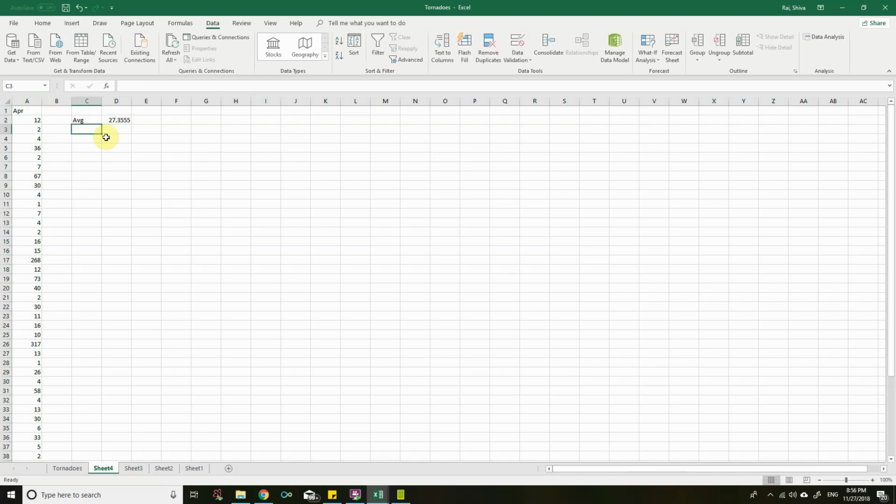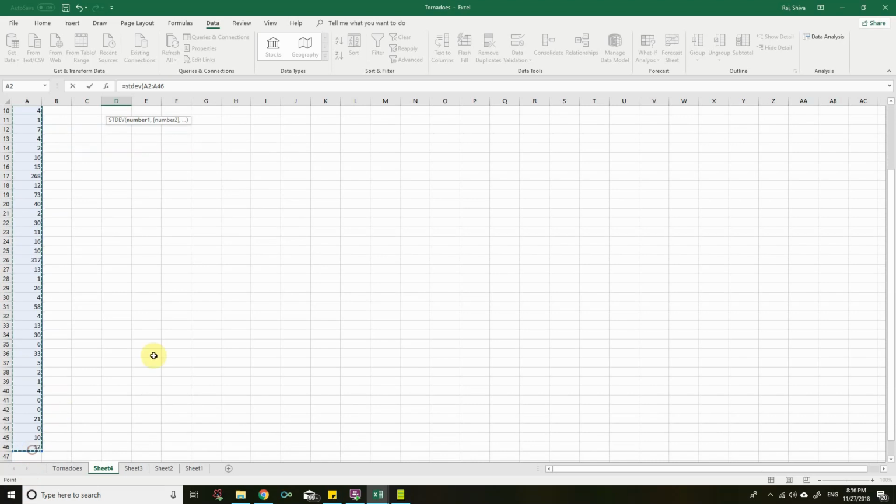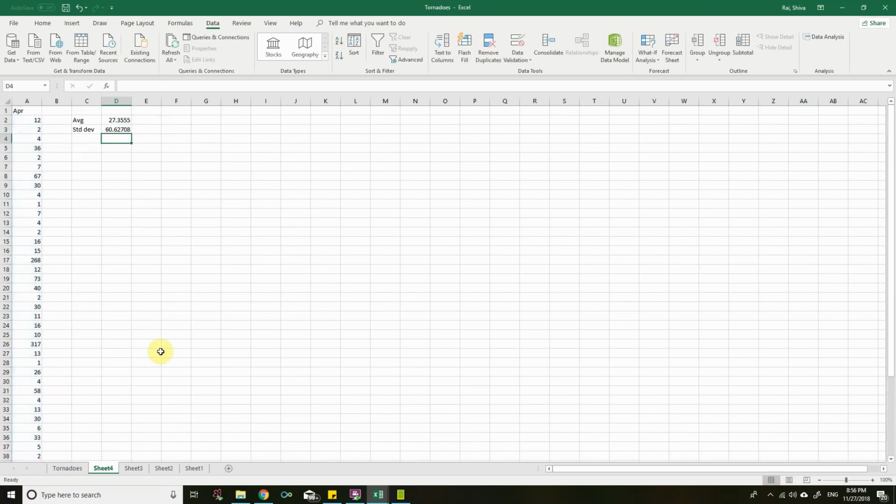Now standard deviation equals STDEV from A2 up to A46, bracket close. 60.62 is our standard deviation.